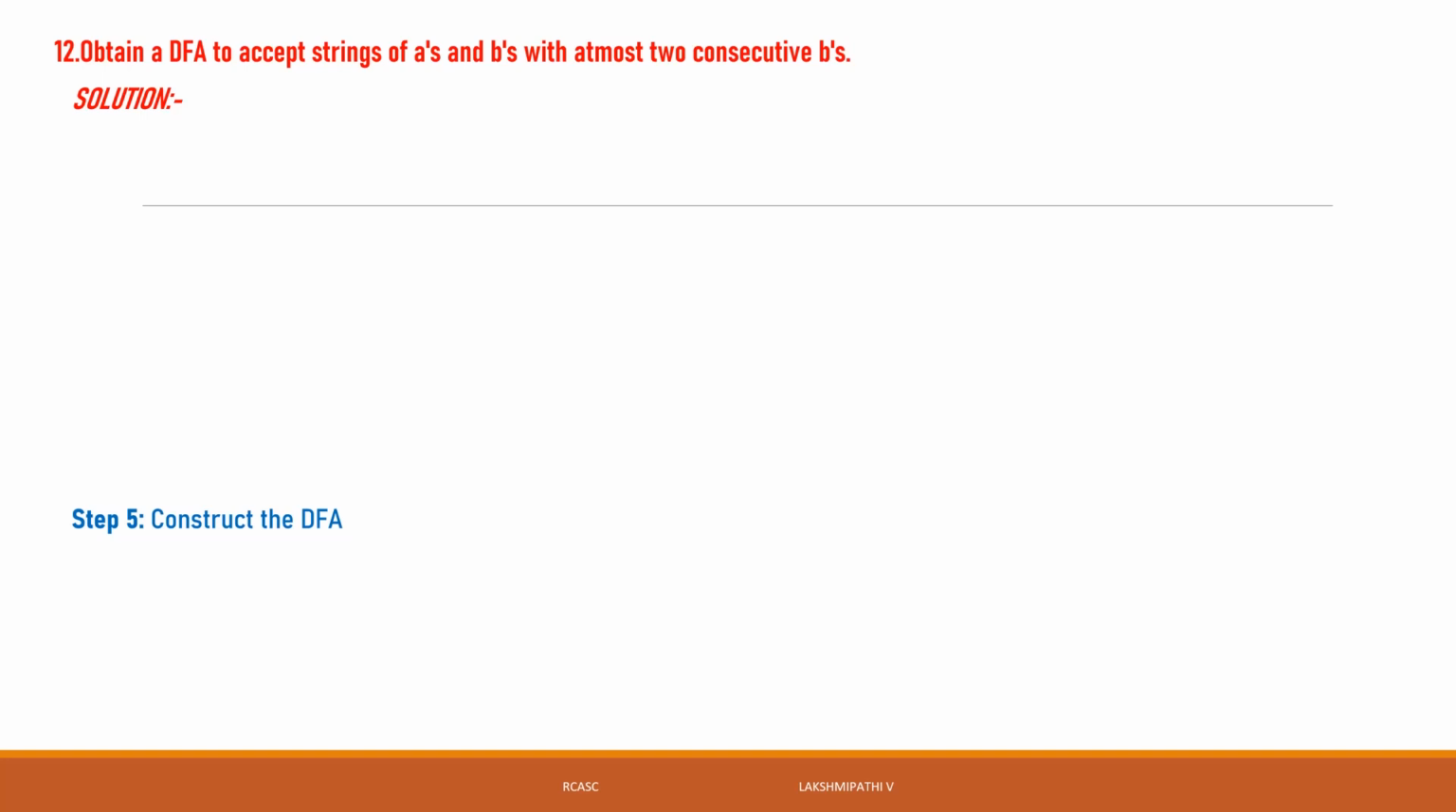Continuous two B's. Consecutive means it is not continuous? Consecutive means continuous or not continuous? Continuous, sir. Okay.